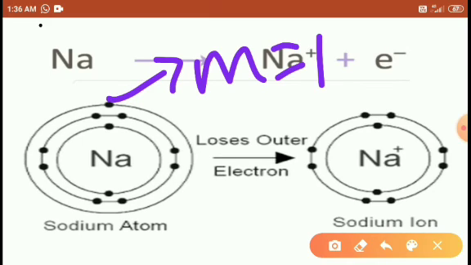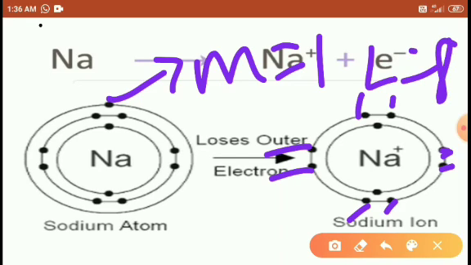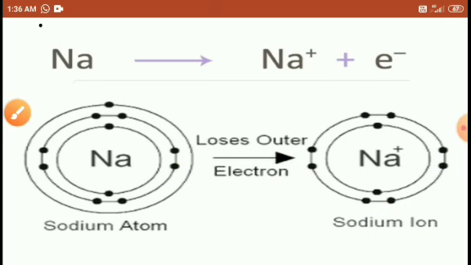Now in the ion, the outermost electrons are 1, 2, 3, 4, 5, 6, 7, 8: 8 electrons, that is L = 8. So this first ring we call K, the second we call L, and the third one we call M. Right, students? So this is about the sodium atom.